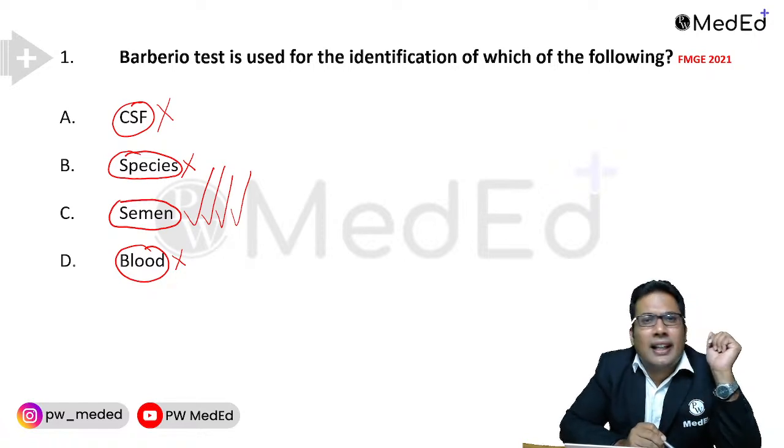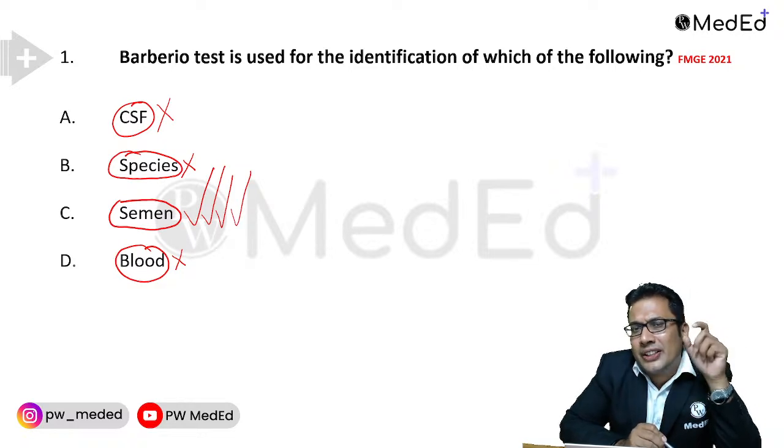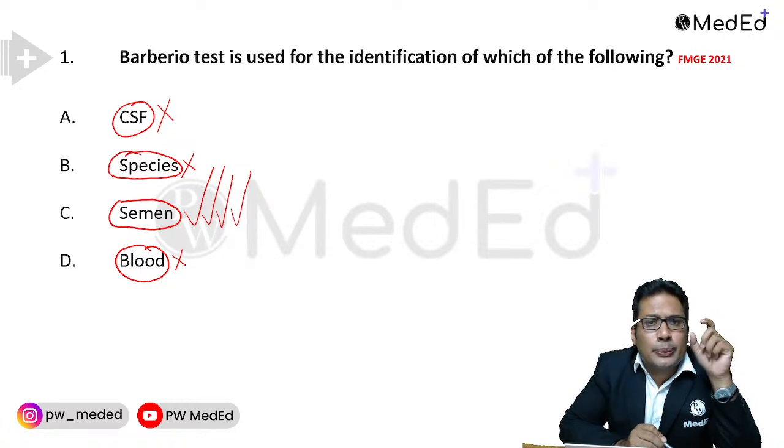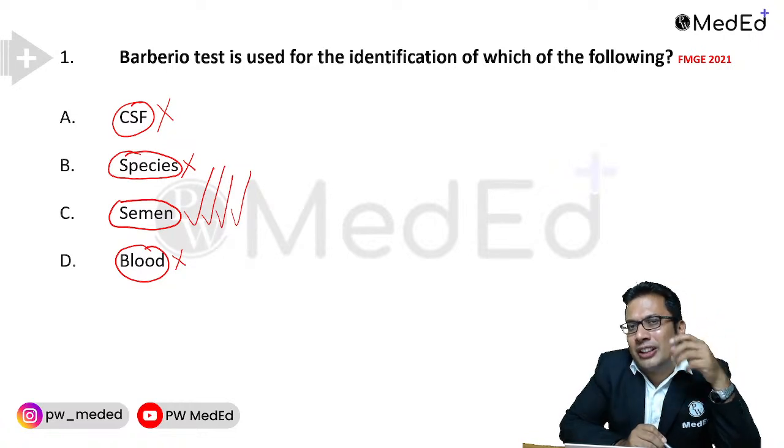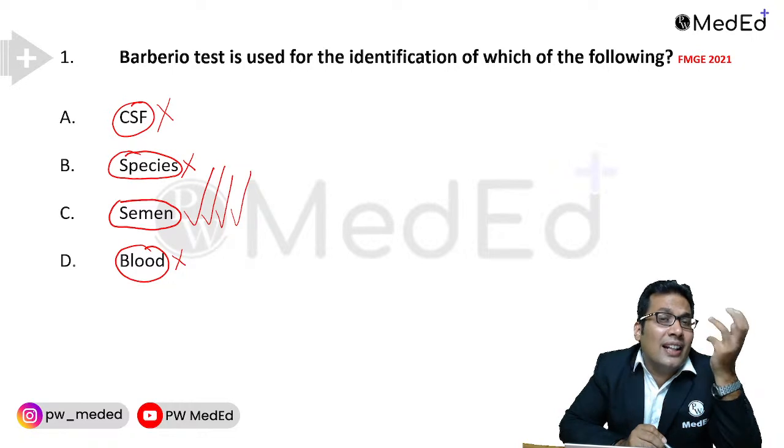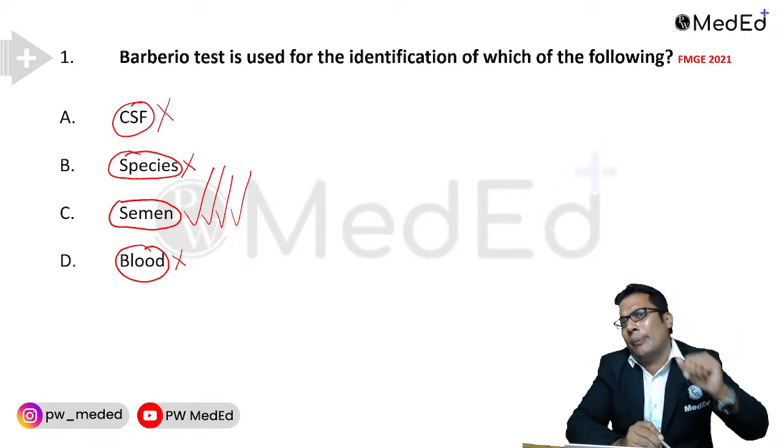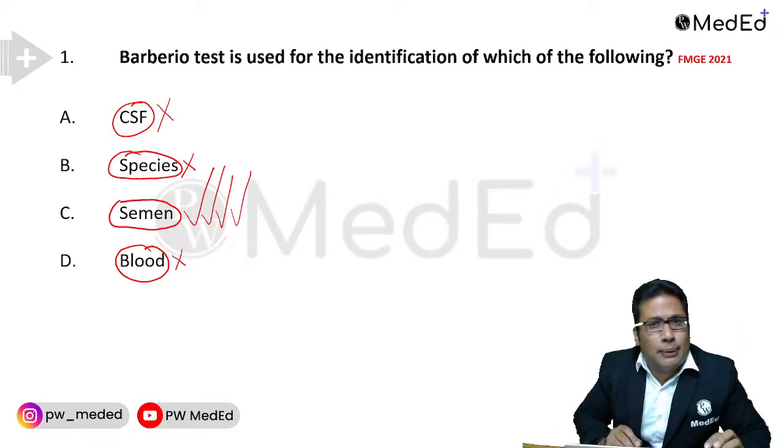We use picric acid in the Barberio test. Picric acid combines with spermine. It forms spermine picrate crystals which are yellow in color. They are needle shaped. That is very commonly asked in the exam. Please remember this point. This can be asked in your exam.